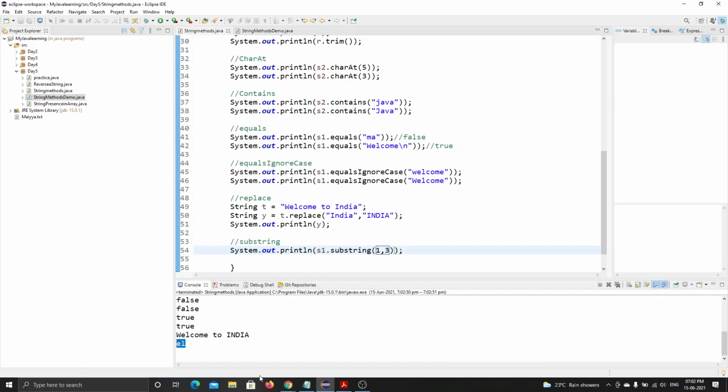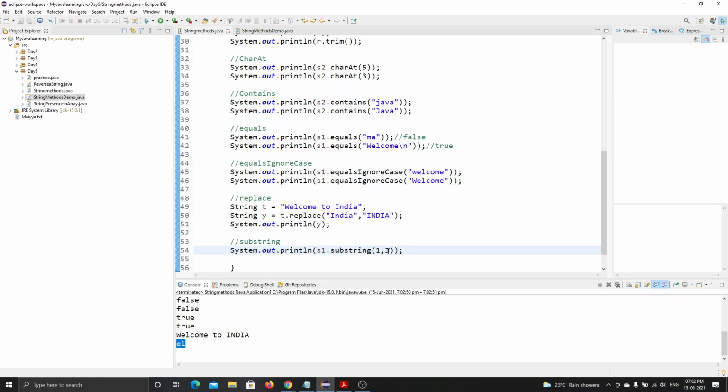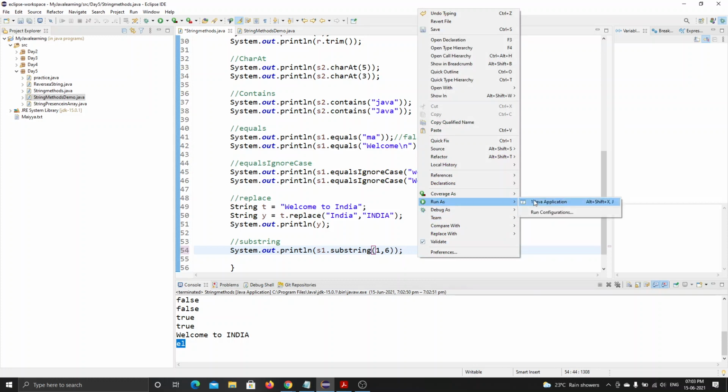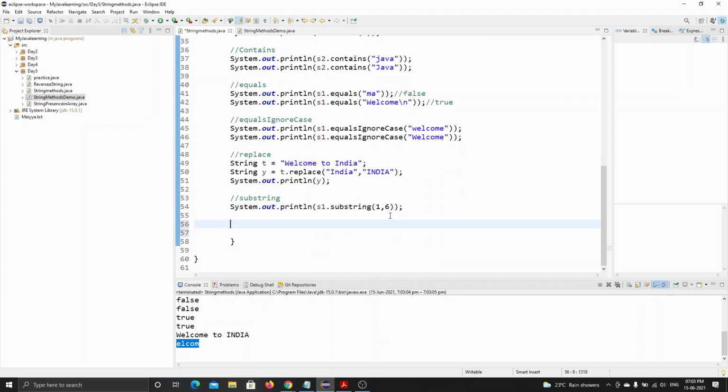See, it is giving me EL, as I showed here. What if I say 1 to 6? It should print till M, right? See, it is printing LCON. Understood this substring? You guys understood. Yes, sir.